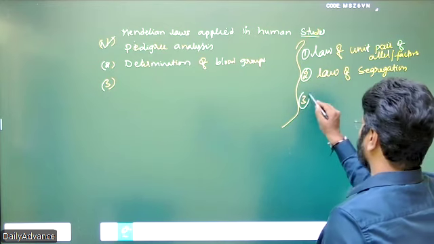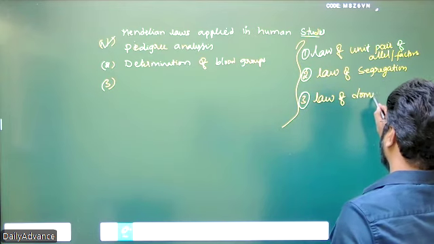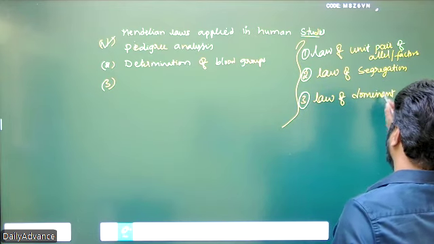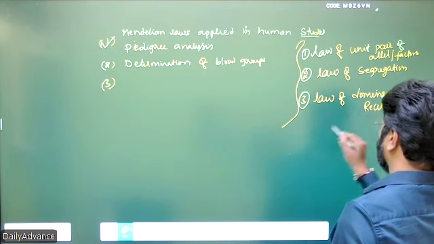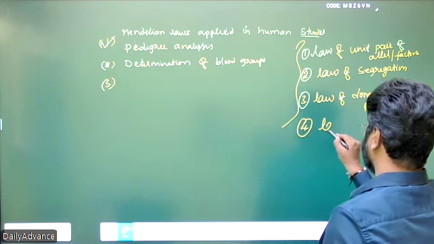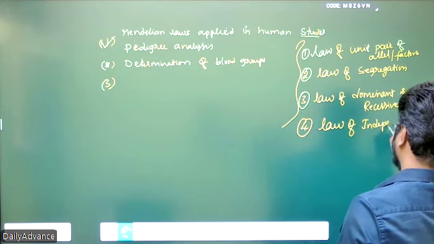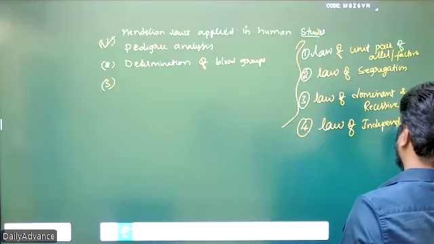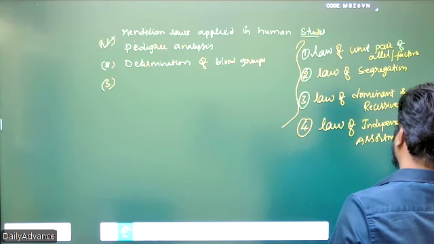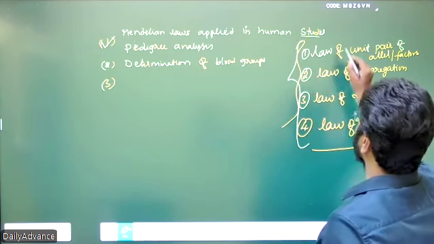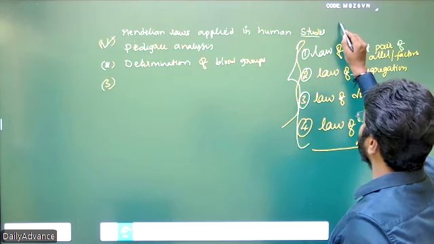So the law of dominant and recessive, and the law of independent assortment. These are all the laws related to inheritance proposed by Gregor Mendel.